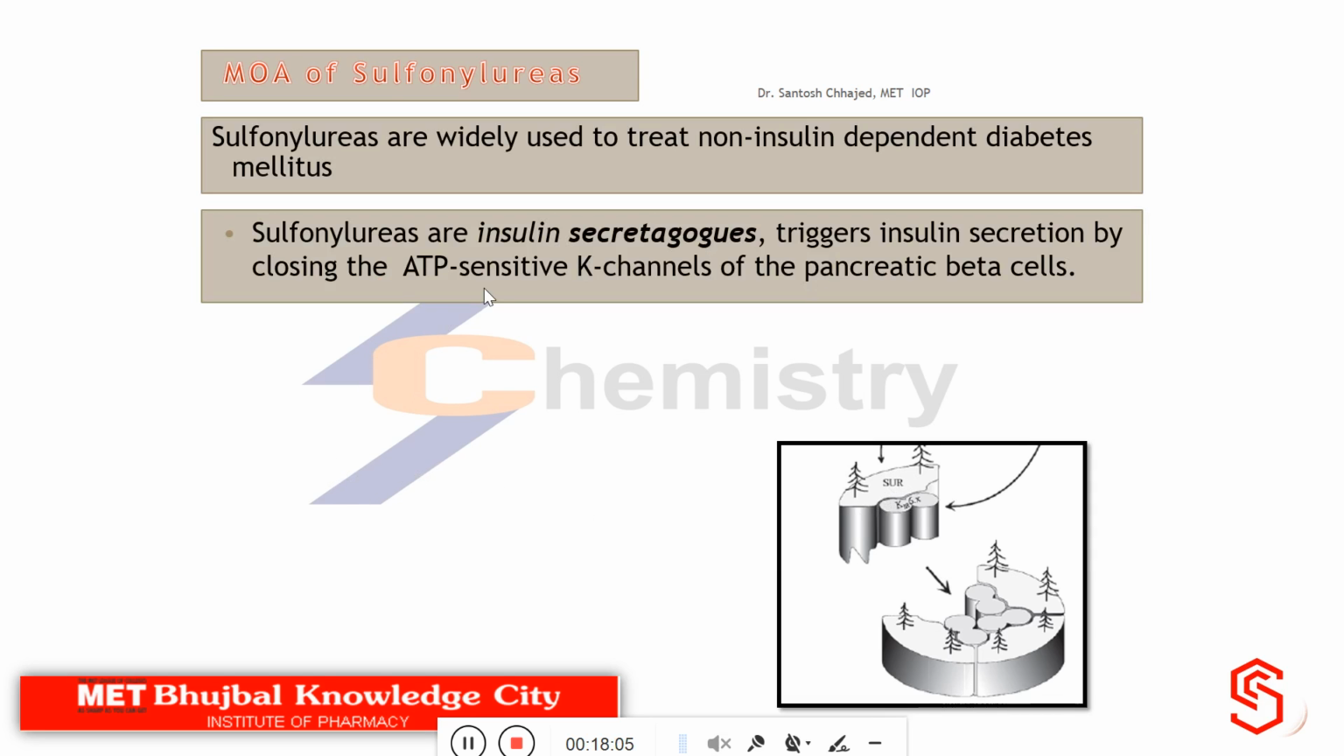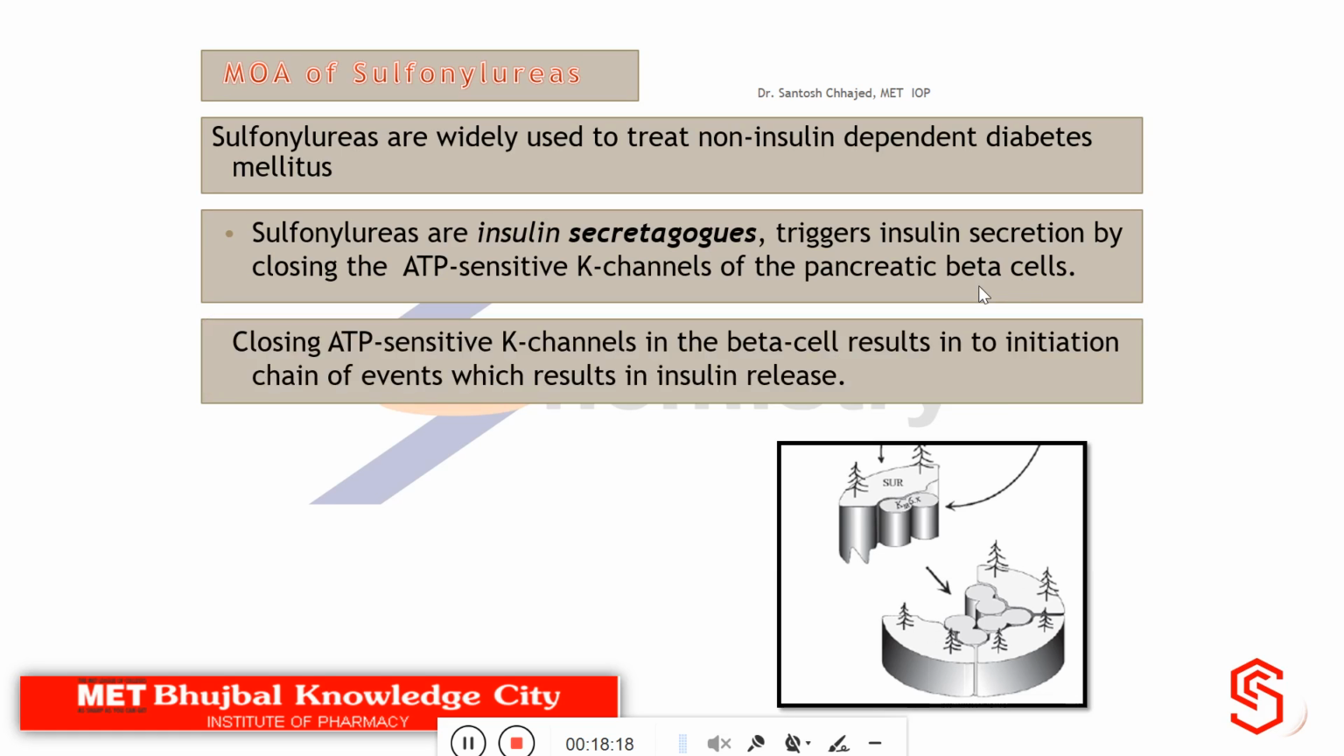These are insulin secretagogues. They trigger insulin secretion by closing the ATP sensitive potassium channel of the pancreatic beta cells. So they act on the ATP sensitive channel present on the pancreatic beta cells. This closure of the ATP sensitive potassium channel in the beta cells results in the initiation of certain chains of biochemical events, and these events eventually result in the release of insulin.